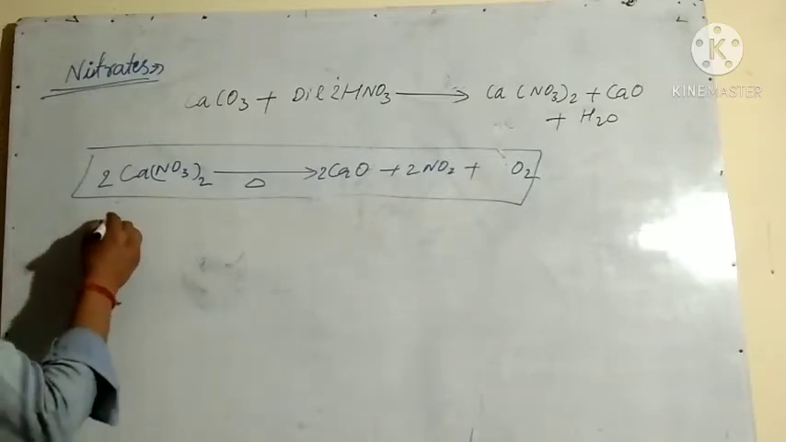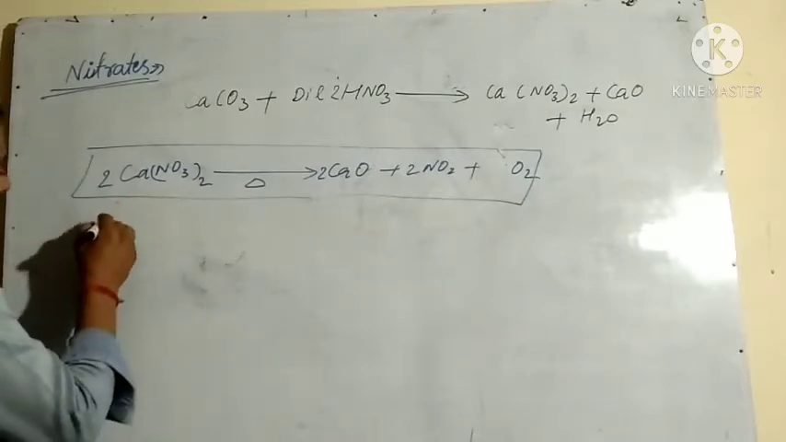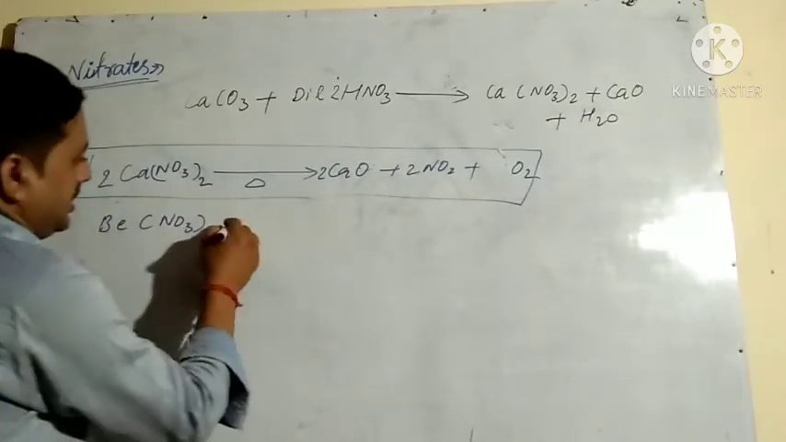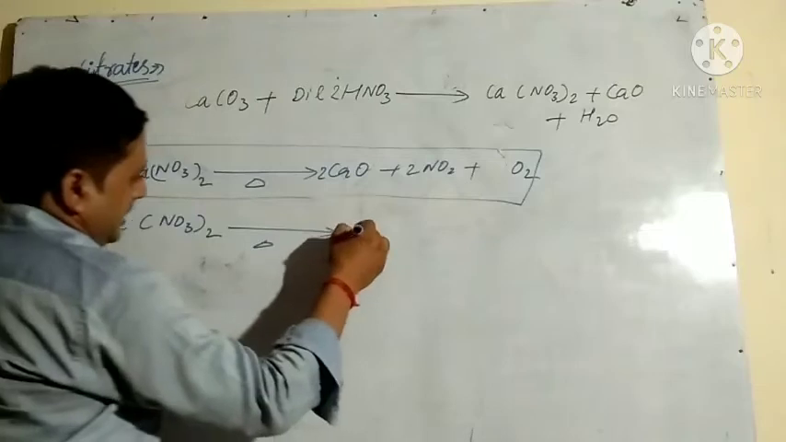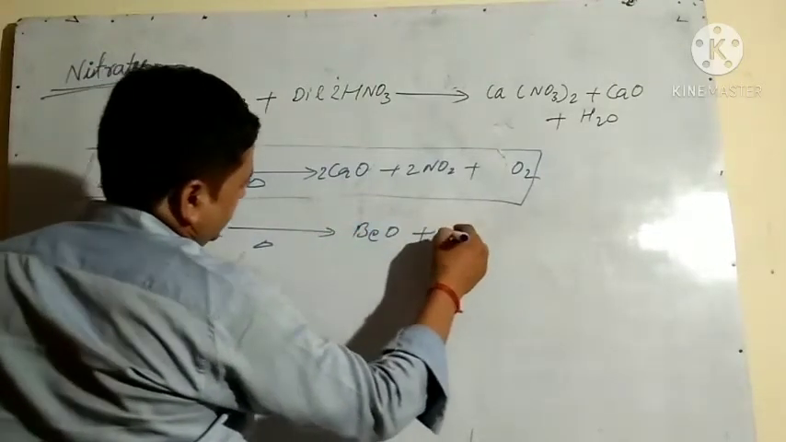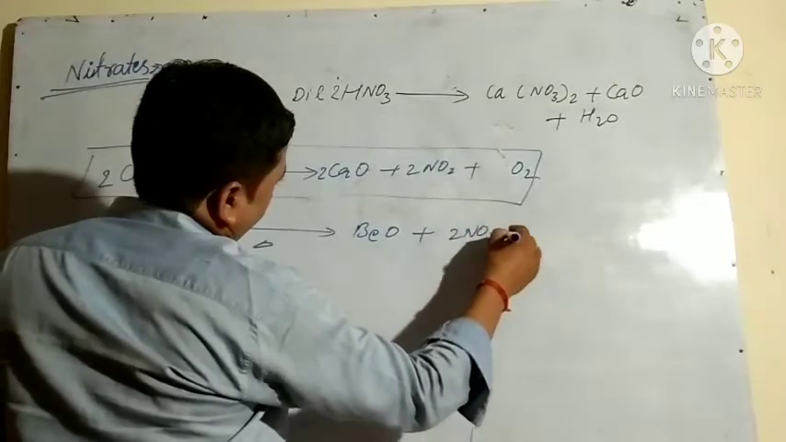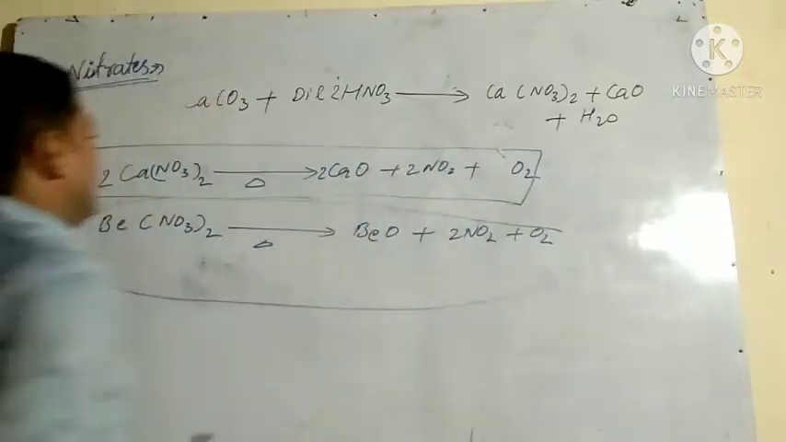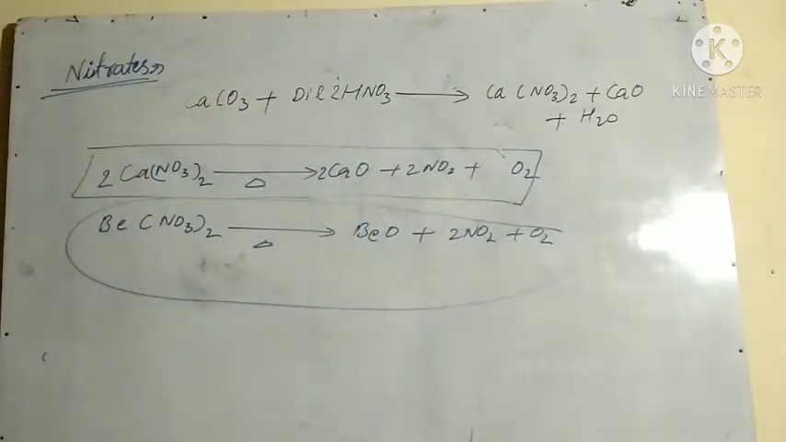If I am taking lithium carbonate, beryllium carbonate, beryllium nitrate, sorry students, it is being heated. It forms barium oxide, beryllium oxide plus 2NO2 plus O2. So all the nitrates decompose like this on heating. So this is the nitrates.